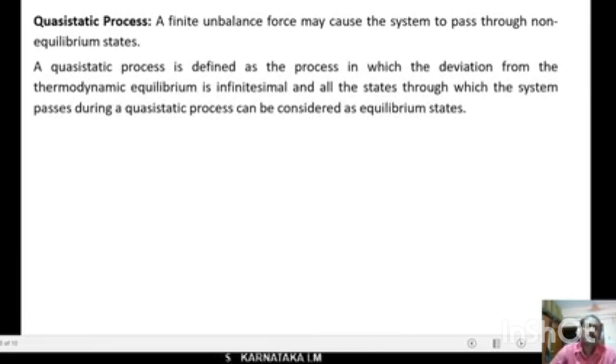Let us see the quasi-static process. Quasi-static process means a finite unbalanced force may cause the system to pass through non-equilibrium states. That means it is defined as the process in which the deviation from the thermodynamic equilibrium is infinitesimal and all the states through which the system passes during a quasi-static process can be considered as equilibrium states.